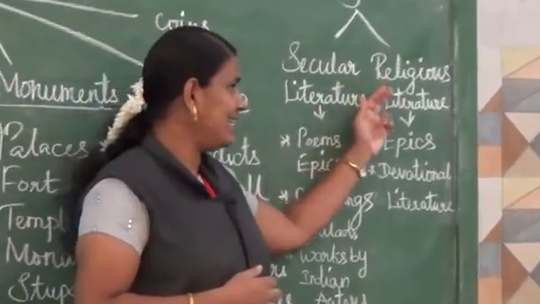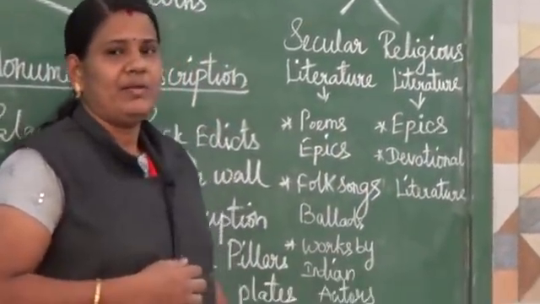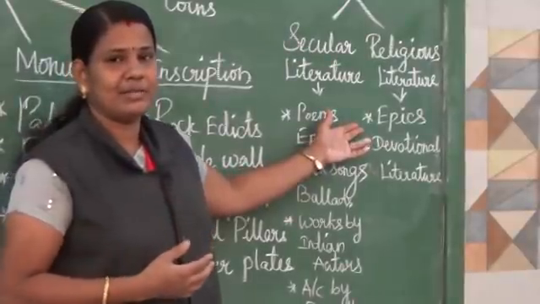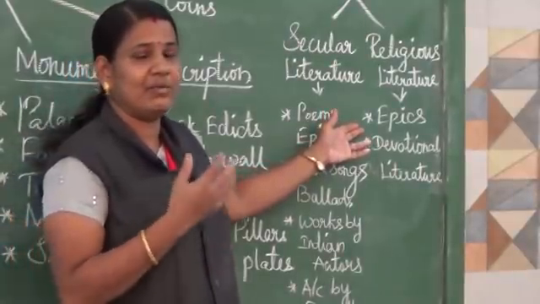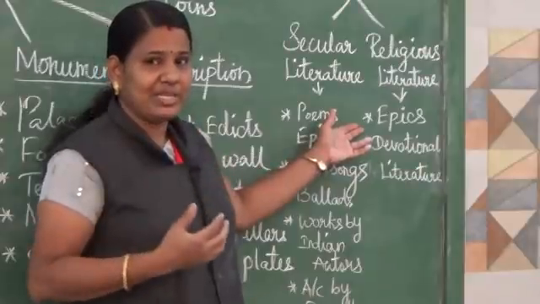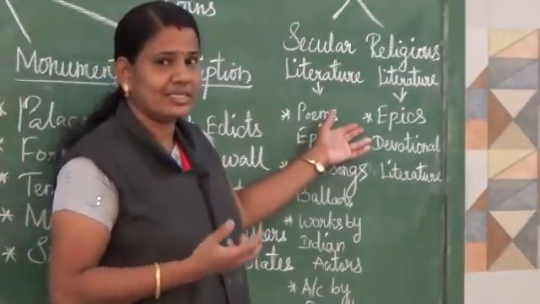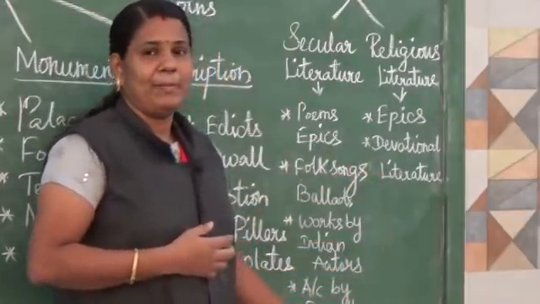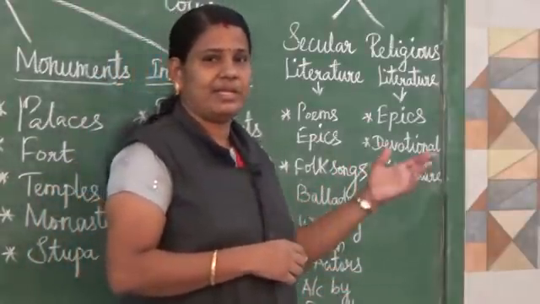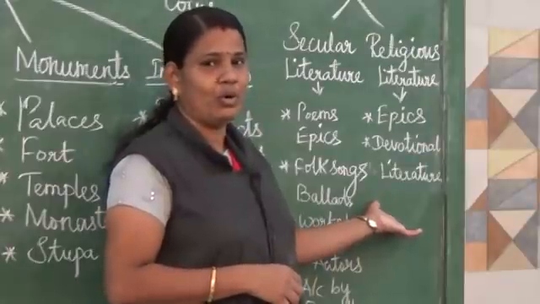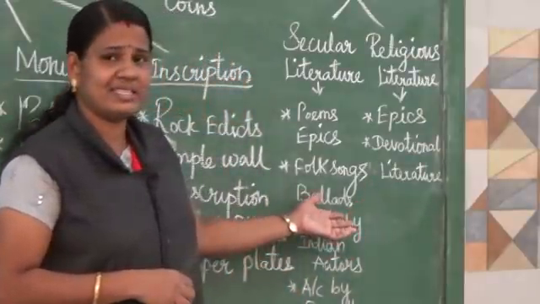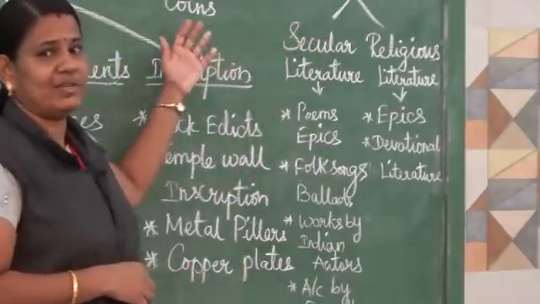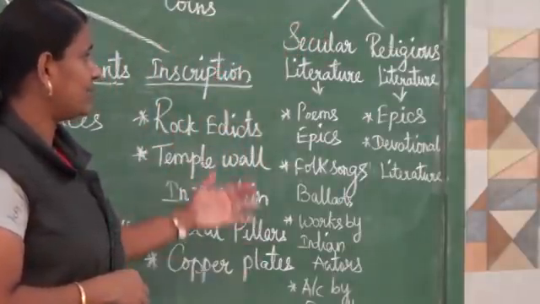Next one is religious literature. First, epics. Epics means Ramayana, Mahabharata and some others. They show the ancient periods, how they ruled and what things they did. Next one is devotional literature, by Nalayira Divya Prabandham, Devaram, Tiruvasagam. The devotional literatures also deliver history to other people.